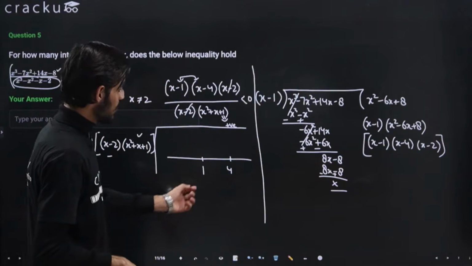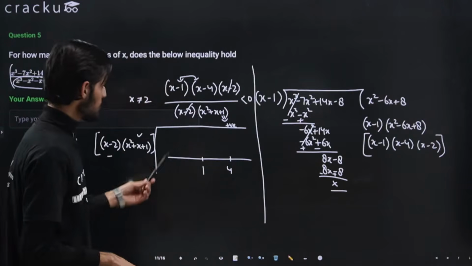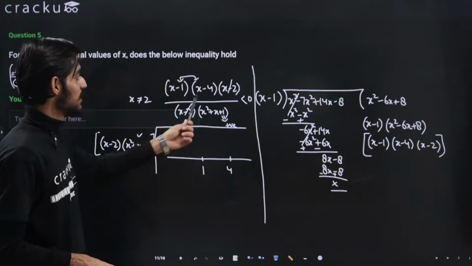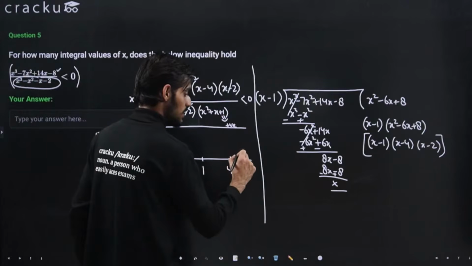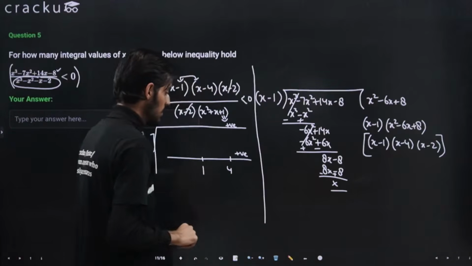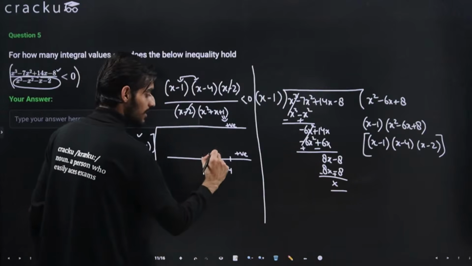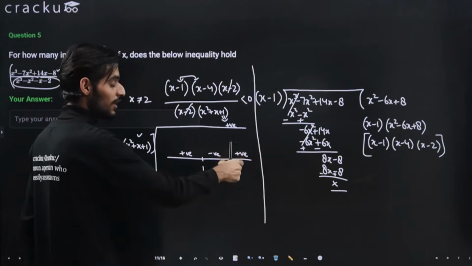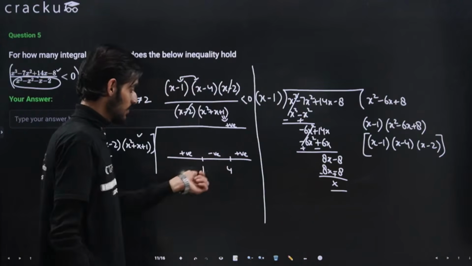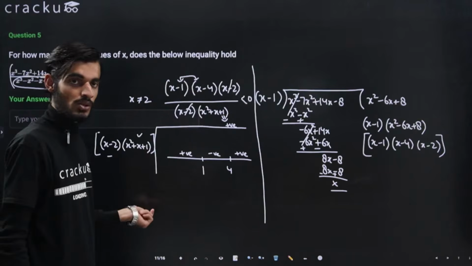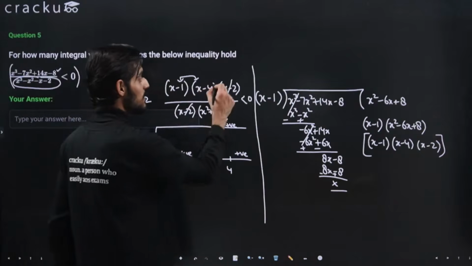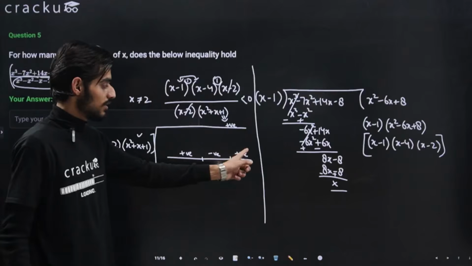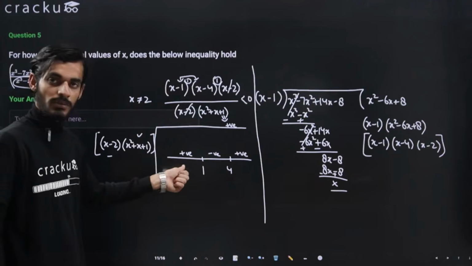Putting a value greater than 4, if I put x equal to 5, this will be positive, this will also be positive, so the result will be positive. Then I can write this interval as negative and this as positive. If I figure out the sign in one interval, I can interchange the signs in the remaining intervals, if the power is odd, because this is one power.